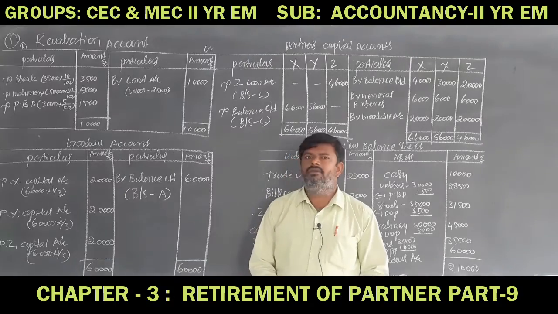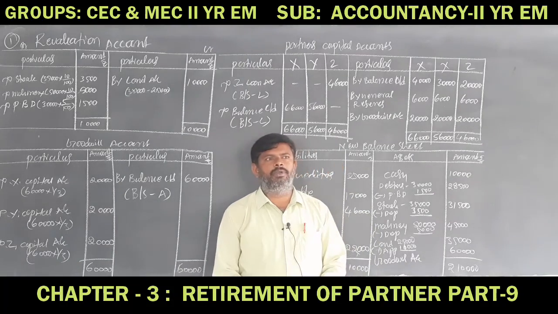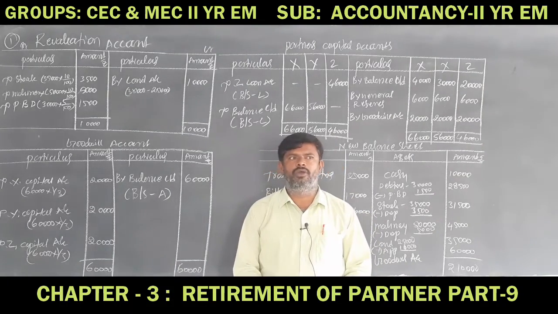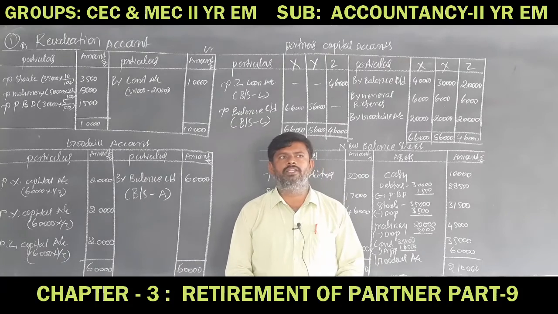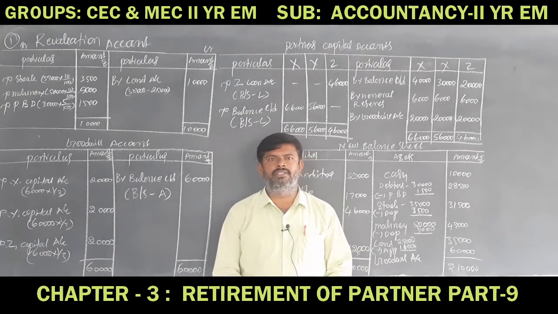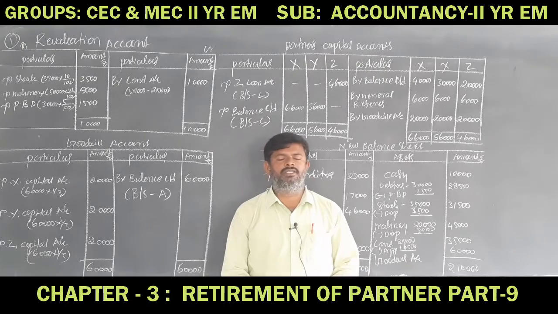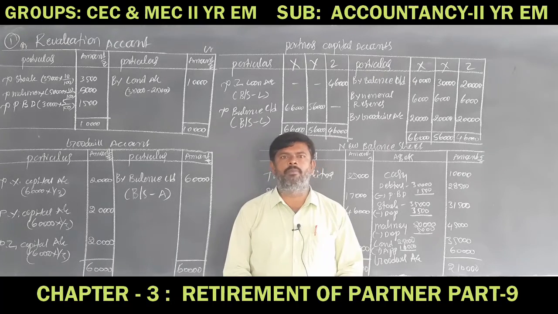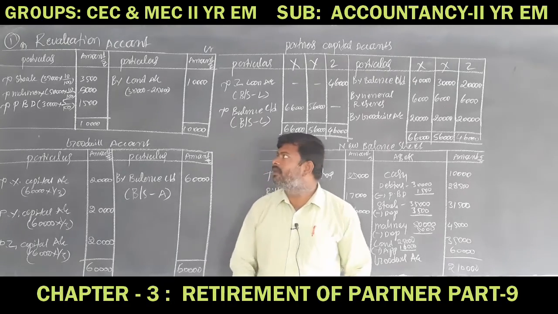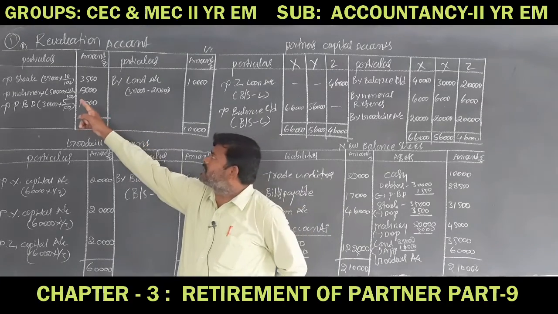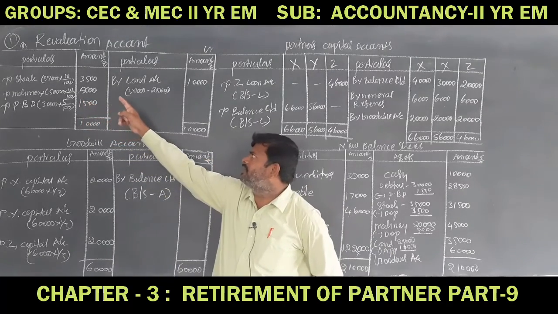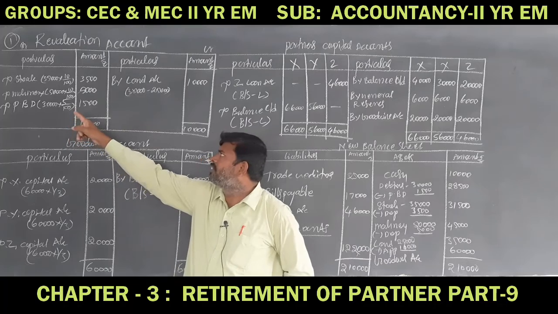So, if you want to prepare the revaluation account, you must know the details about decreasing assets and increasing assets, decreasing liabilities as well as increasing liabilities. Here stock is 35,000 at the rate of 10%, 3,500 rupees.